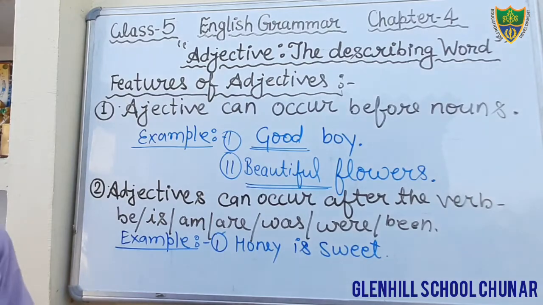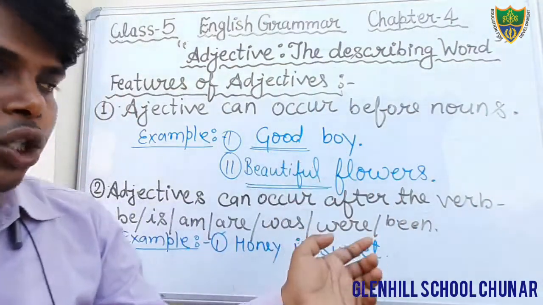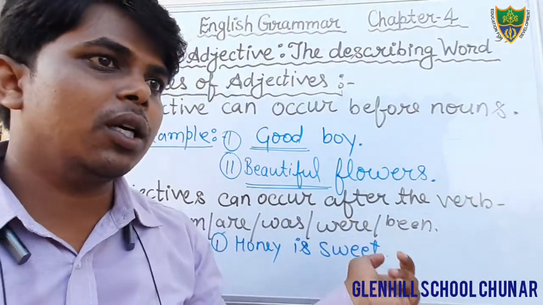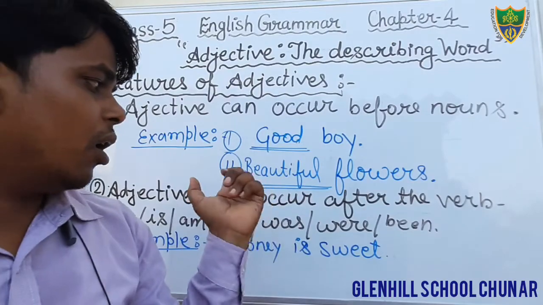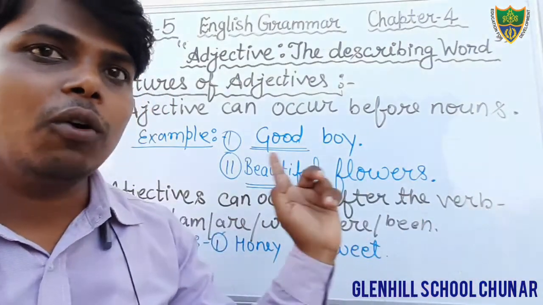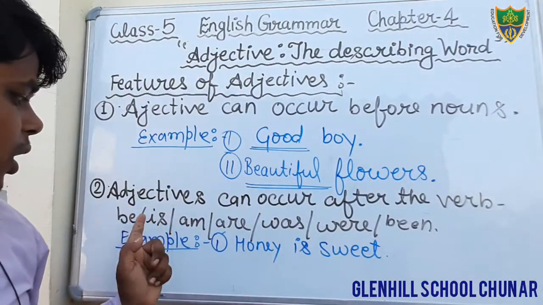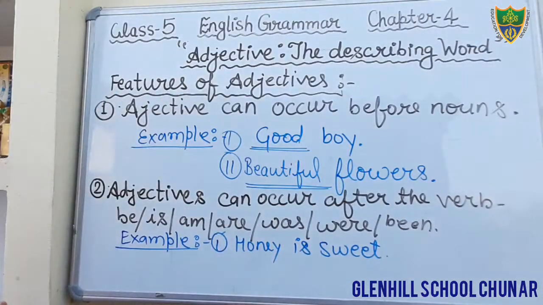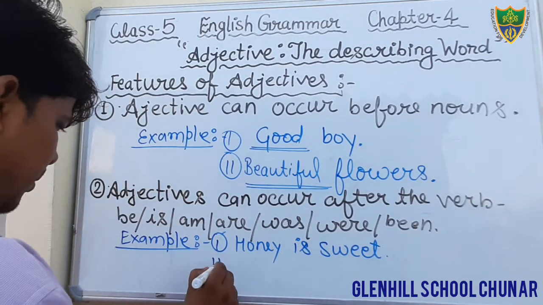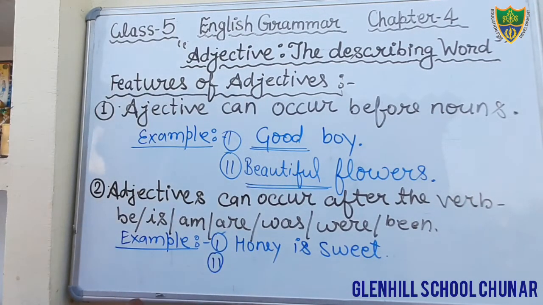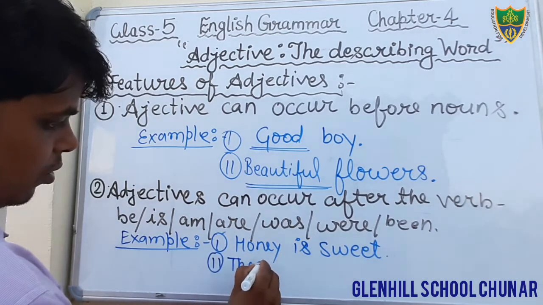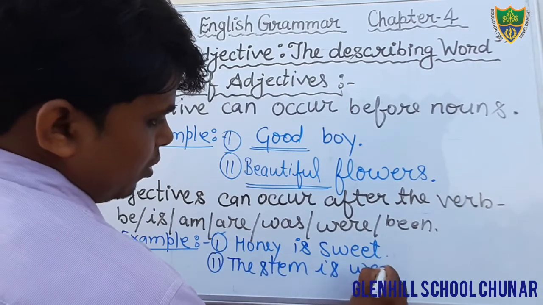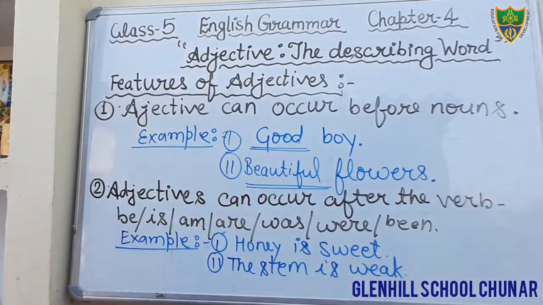So the second feature we can also understand: an adjective occurs after the verb. And which were? Be, is, am, are, was, were, and been. Okay, one more example we can see. The stem is weak. Okay, students, just see this example.